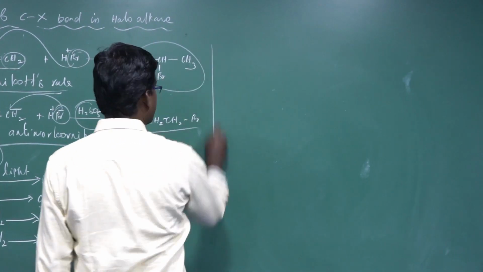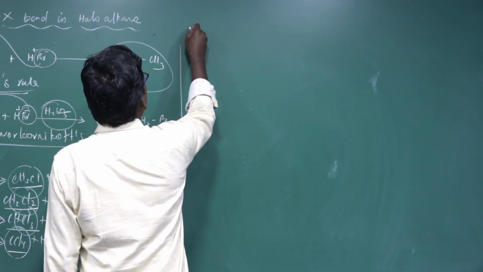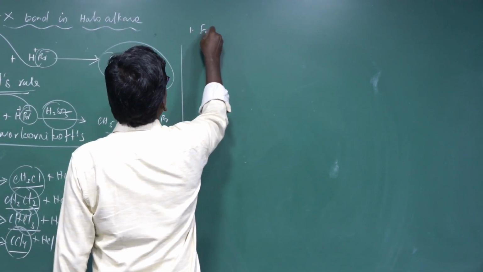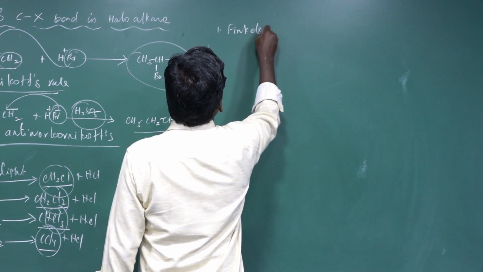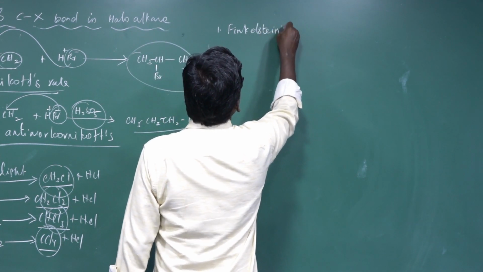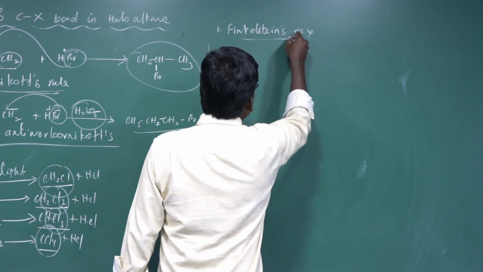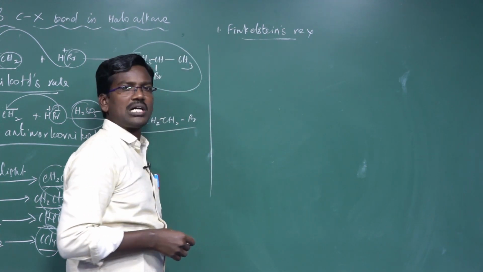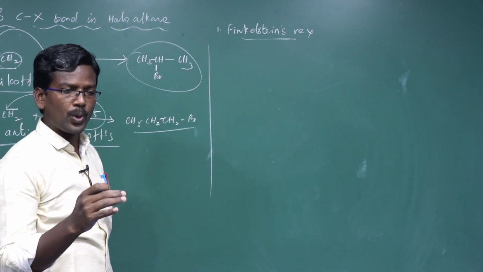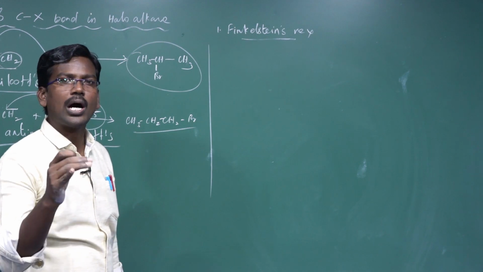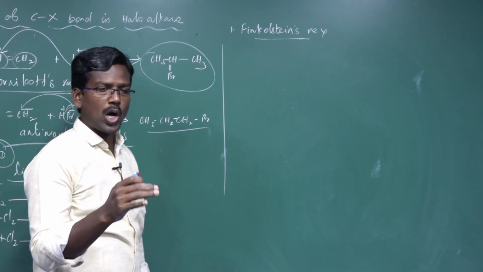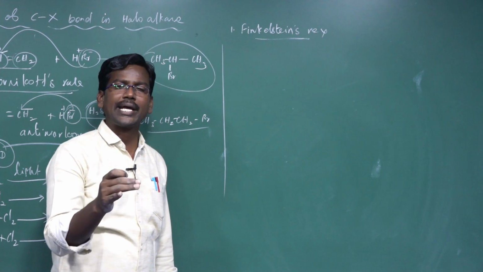Halogen exchange reactions, exchange of halogen. First one, the Finkelstein reaction. The Finkelstein reaction is used to convert chloroalkane to iodoalkane and bromoalkane to iodoalkane.